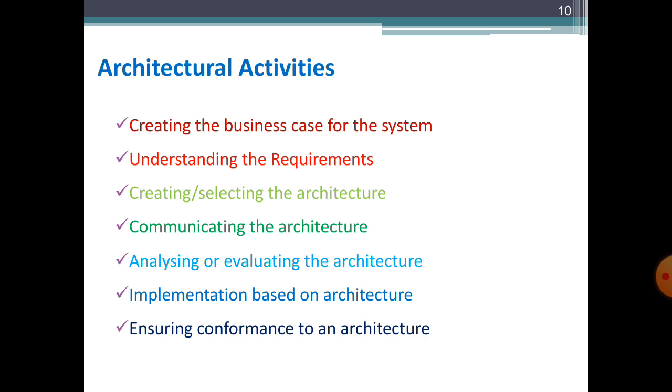So students, in the architecture business cycle there are different activities. The first one is creating the business case for the system. So what does it mean? In this business case we are concerned about why we need the system, what its cost will be, when it will be delivered to the market, and how we will integrate it with existing systems. All of these concerns are actually addressed in this business case for the system.